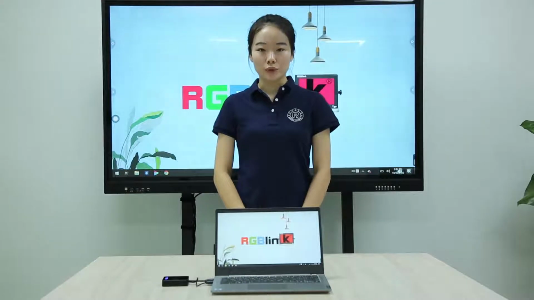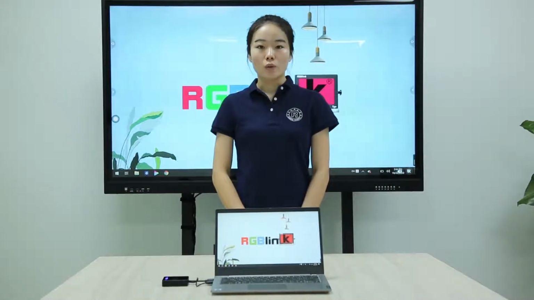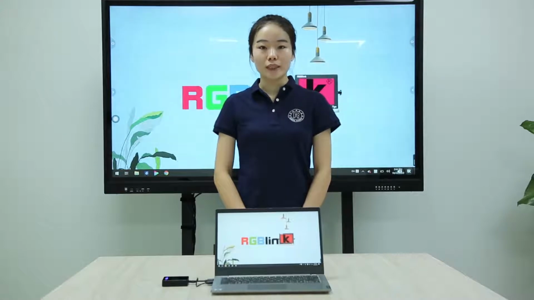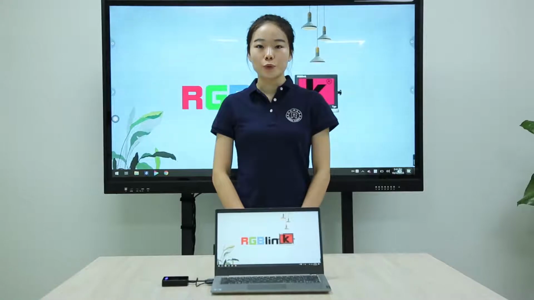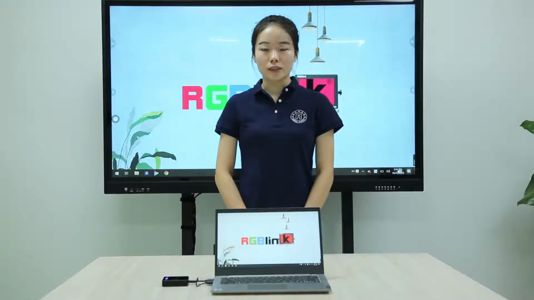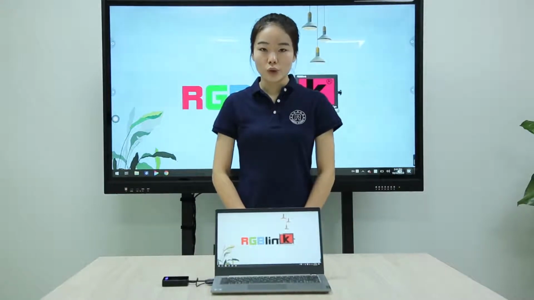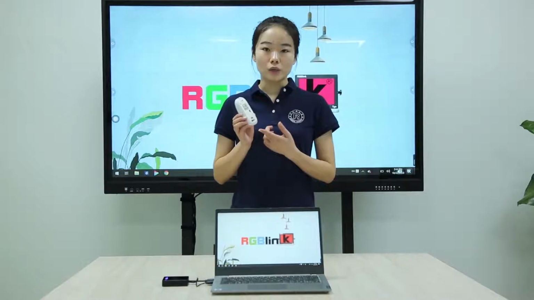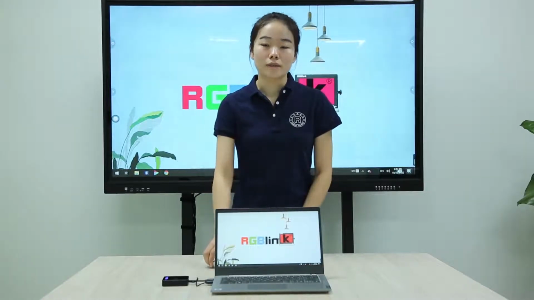I would like to introduce the bi-directional function of the ASK. Our ASK supports two methods to do the bi-directional. First, if you use the touch panel, we could operate on the touch panel to realize the bi-direction. But if you use a display monitor without touch function, we could also connect our mouse to the receiver.